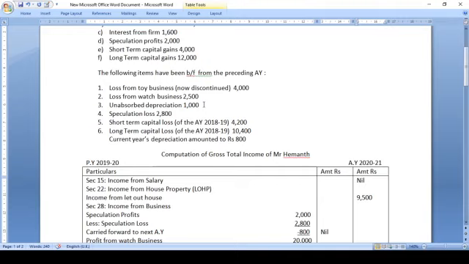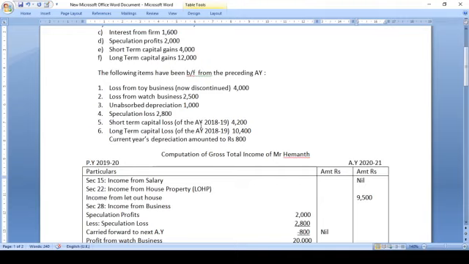If there is no business income, it can be set off against any head of income. If you have no business income that year, it can be set off against any head of income. Next, it can be carried forward to any number of years. That means unabsorbed depreciation can be carried forward for any number of years. Speculation loss is given. Speculation loss can be set off only against speculation profit. Short term capital loss is given. Short term capital loss, once again it pertains to assessment year 2018-19.